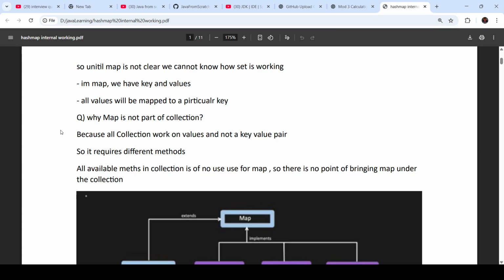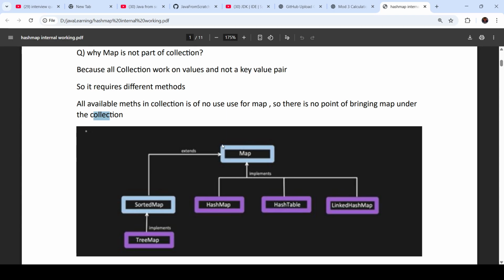They only store and retrieve a particular object, but a key-value system is not there in any collection. So they have separated it from the Collection interface itself. All methods available in Collection are not used by map, so there is no point in bringing map under the collection.